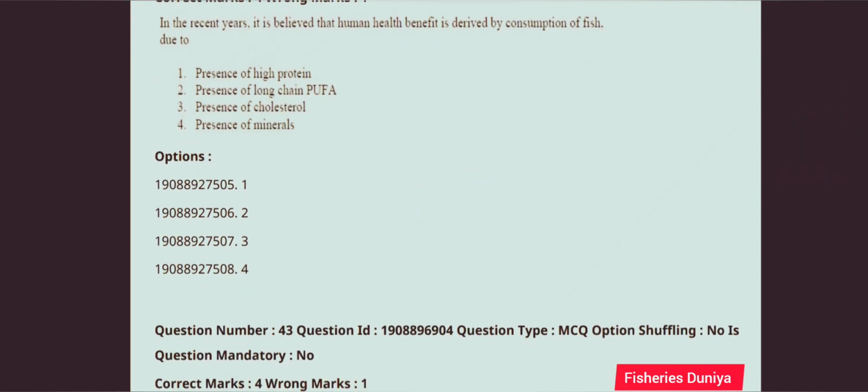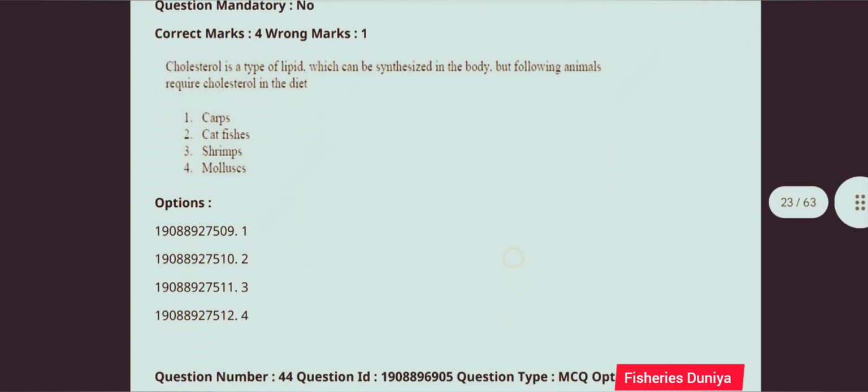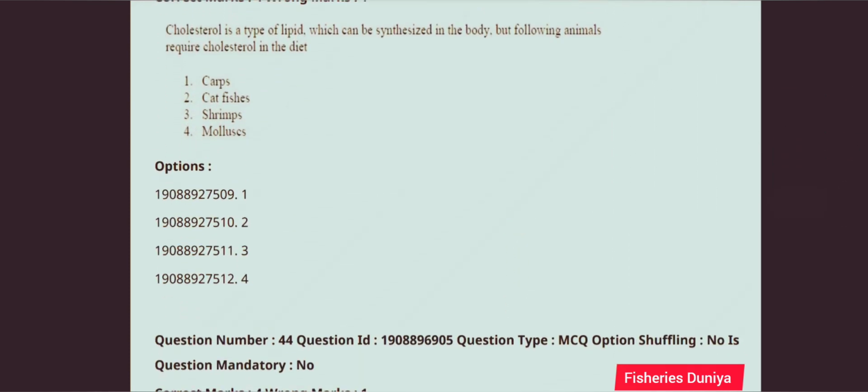Next question. In the recent years, it is believed that human health benefit is derived by consumption of fish due to. So this question is correct answer is option number 2, presence of long chain PUFA, polyunsaturated fatty acid. Next question. Cholesterol is a type of lipid which can be synthesized in the body, but following animals require cholesterol in the diet. So this question is correct answer is option number 3, shrimps.